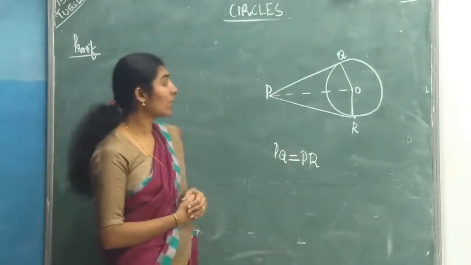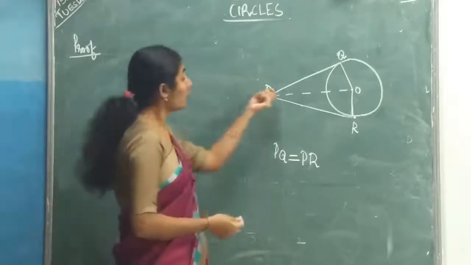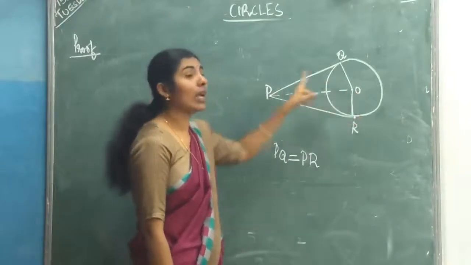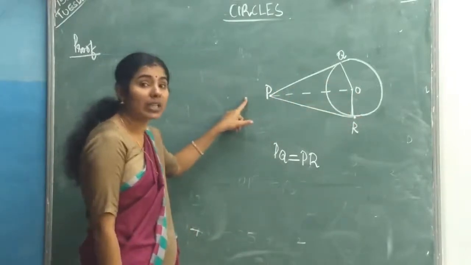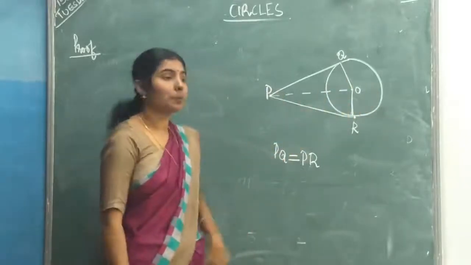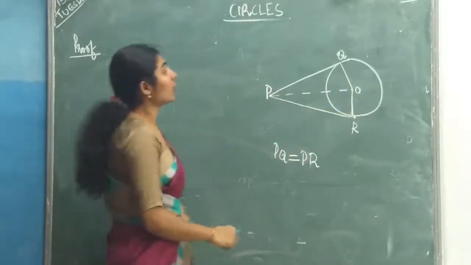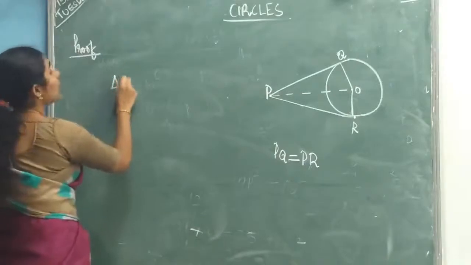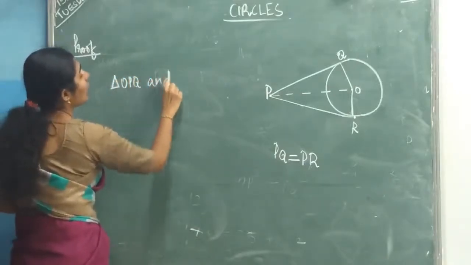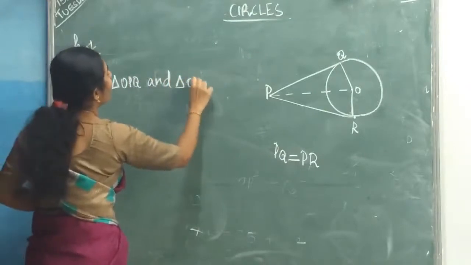So how to prove that? To prove this statement, what you should do? Join the center O and the external point P. When you join these two points, you will get one line OP. Now consider two triangles, triangle OPQ and triangle OPR.